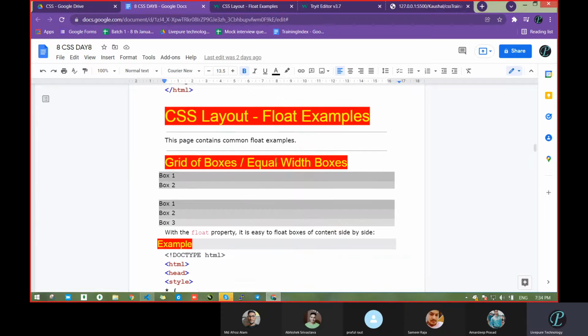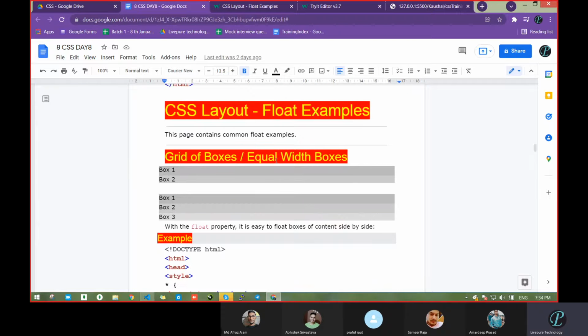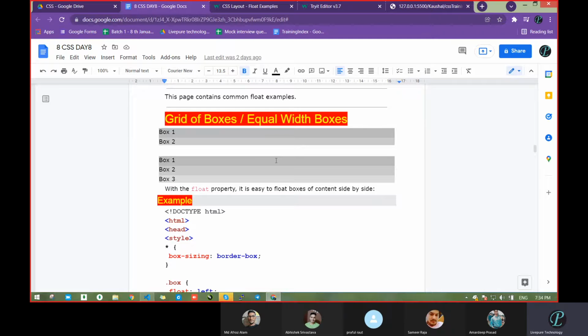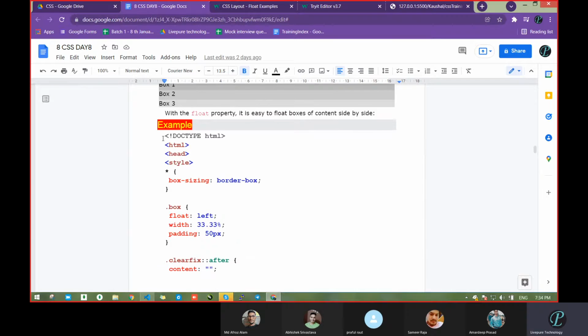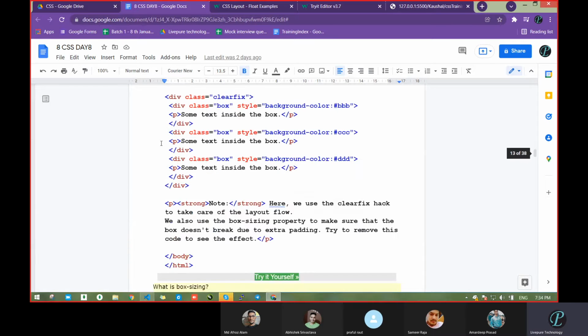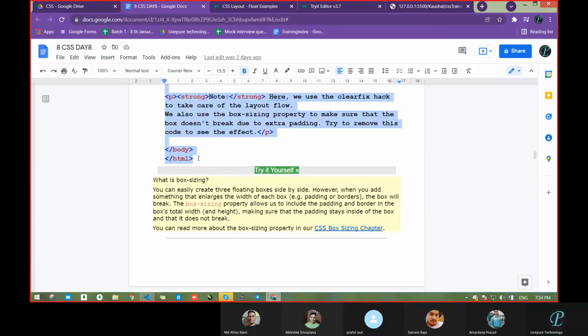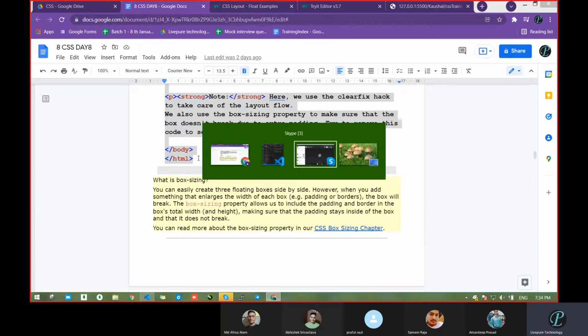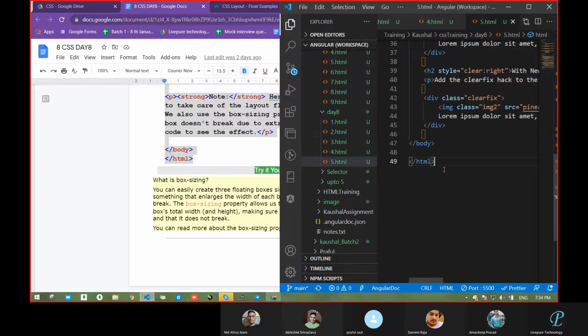Float example is pending. Whatever we discussed regarding float is all covered, clearfix, nothing was there. Now we will get some sample examples. I will run and we will see what it is going to do. HTML5 6.html.